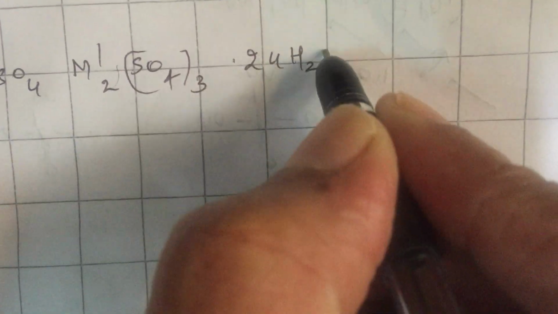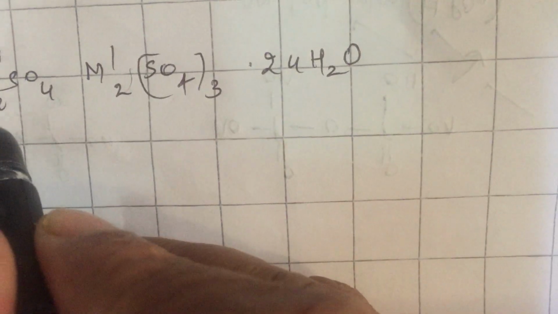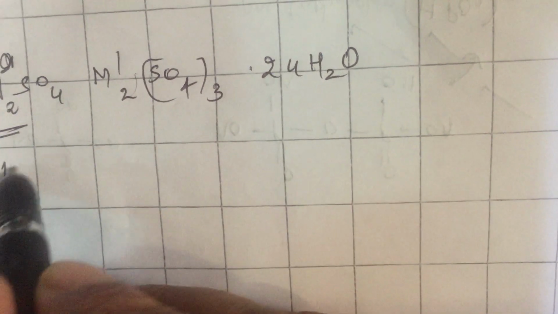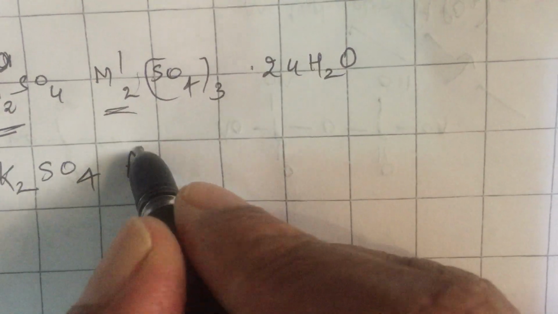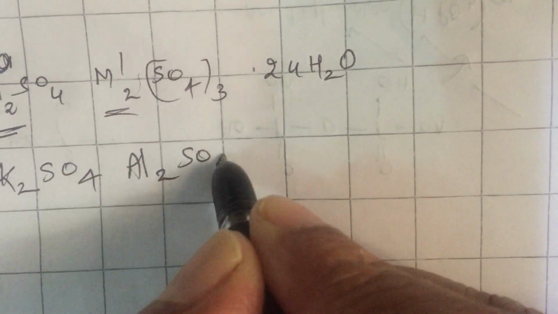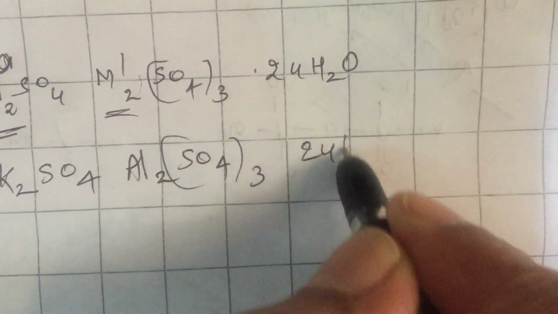Now in the last minute, as I said, we talk about alums. Alums are double salts of formula M2SO4·M'2(SO4)3·24H2O. M can be a first group metal like potassium, K2SO4. M' can be a trivalent metal like aluminum, Al2(SO4)3, 24H2O.